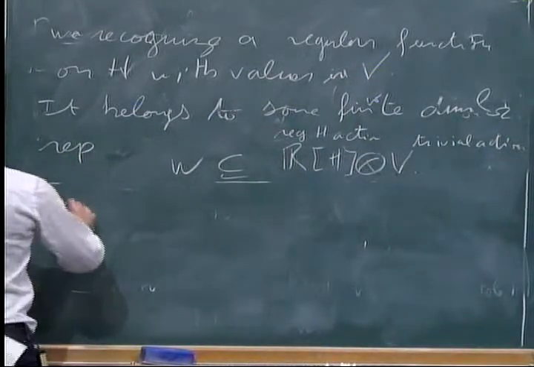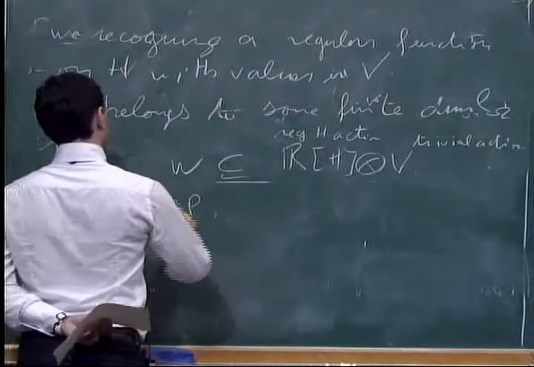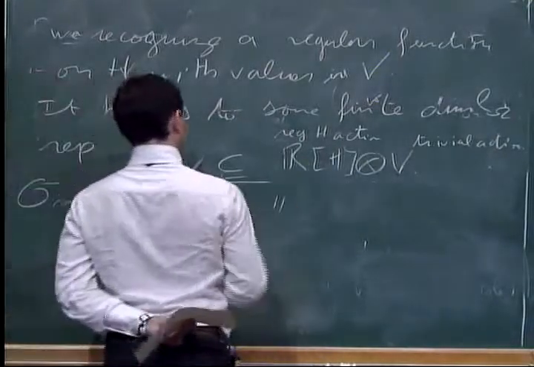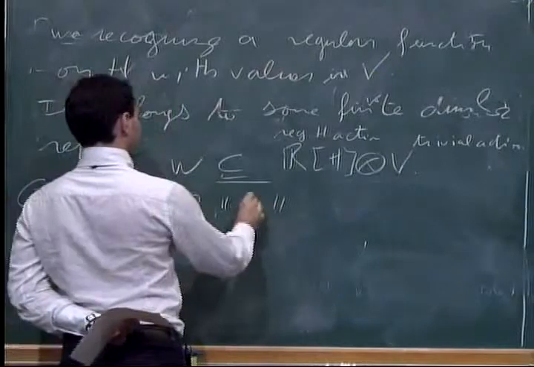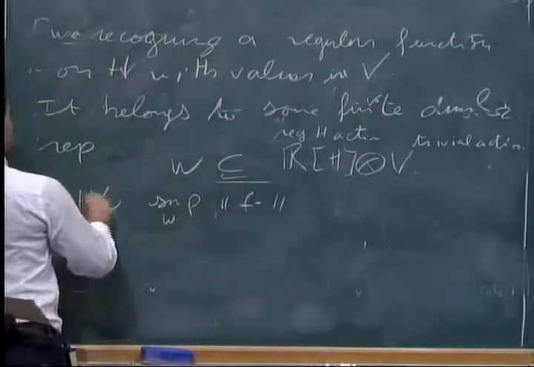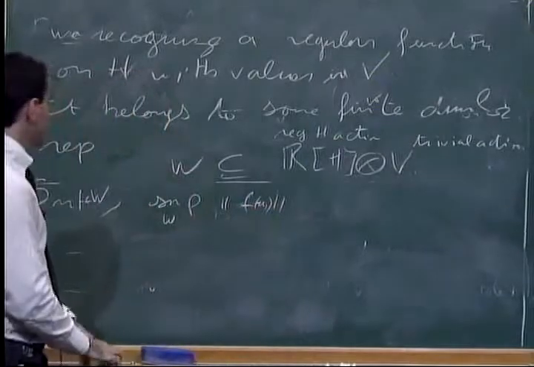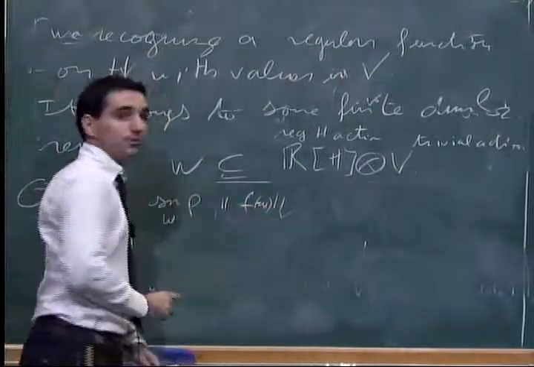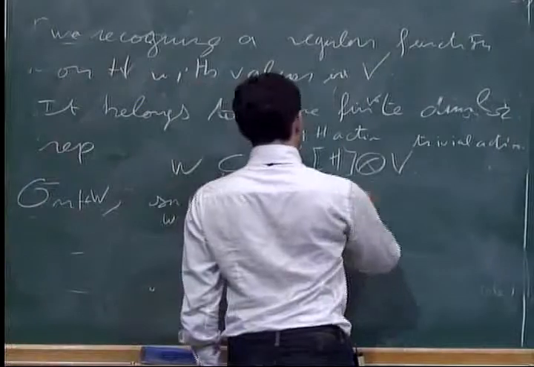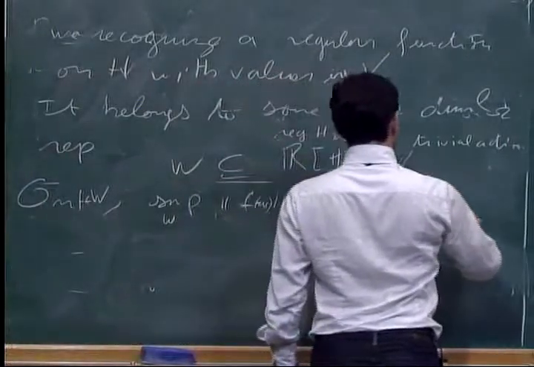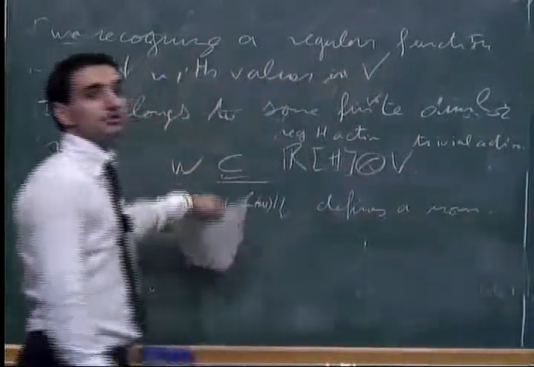So on W, the supremum for F in W, the supremum along omega of the V norm defines a norm on this finite dimensional space.